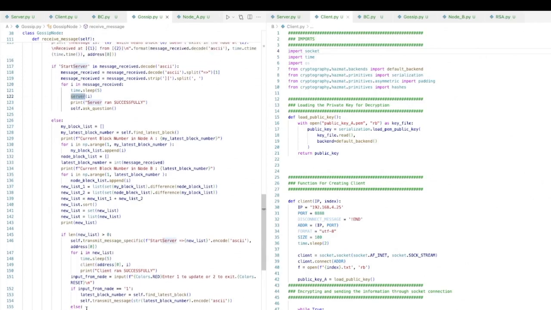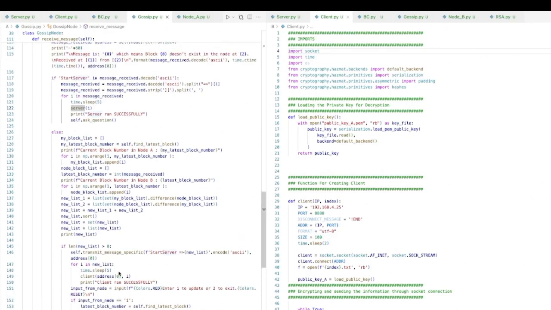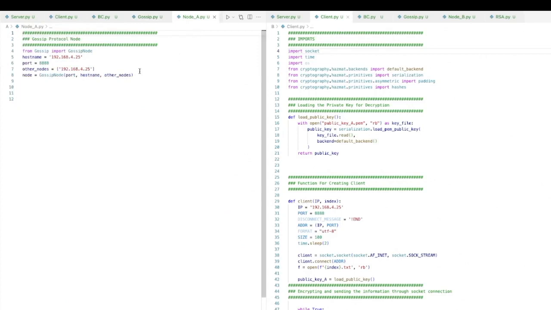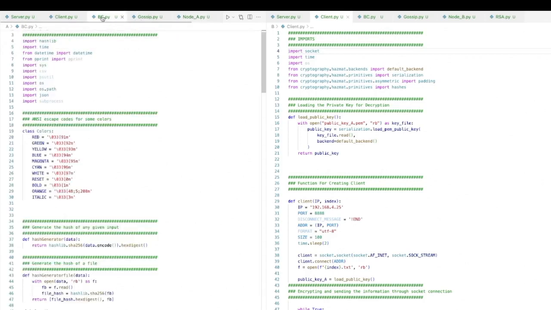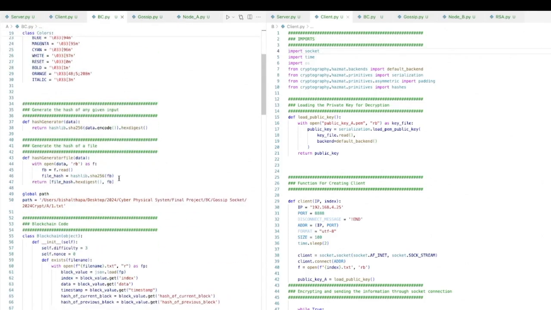All right. Now this final function is basically there to handle the input of messages, and it also allows for performing these operations simultaneously. So it's starting a thread. So that's my gossip protocol, and this node is basically the only file that I need to run. So it just defines the host name and the other nodes and just calls the gossip node from the gossip file.